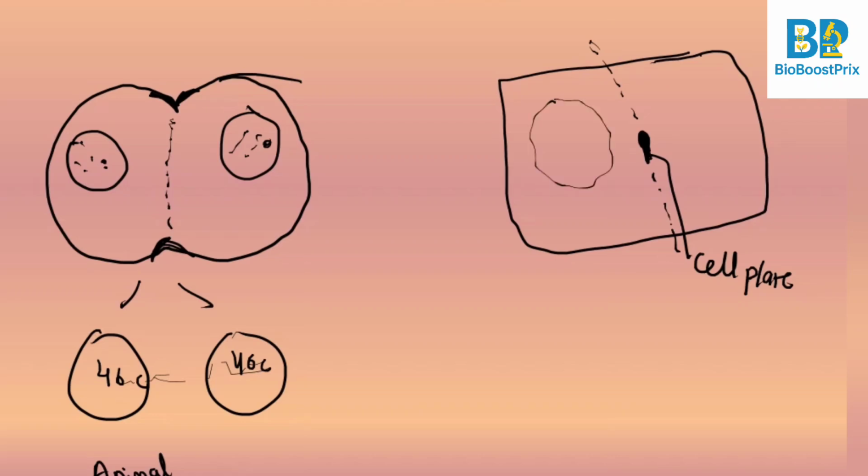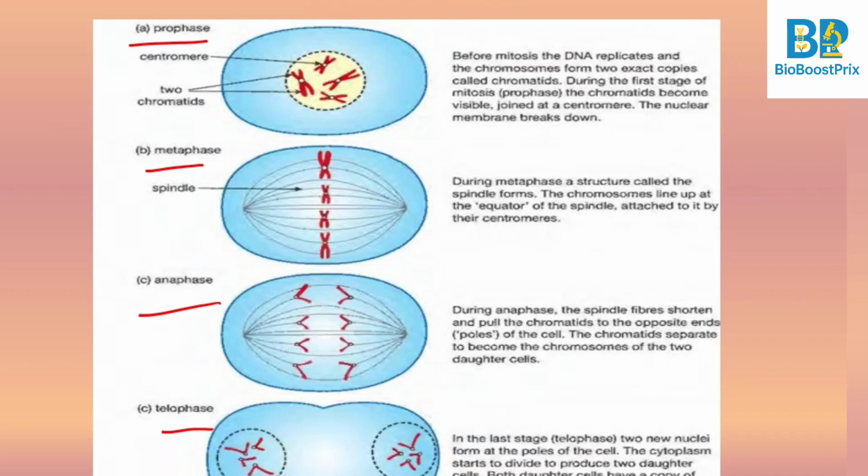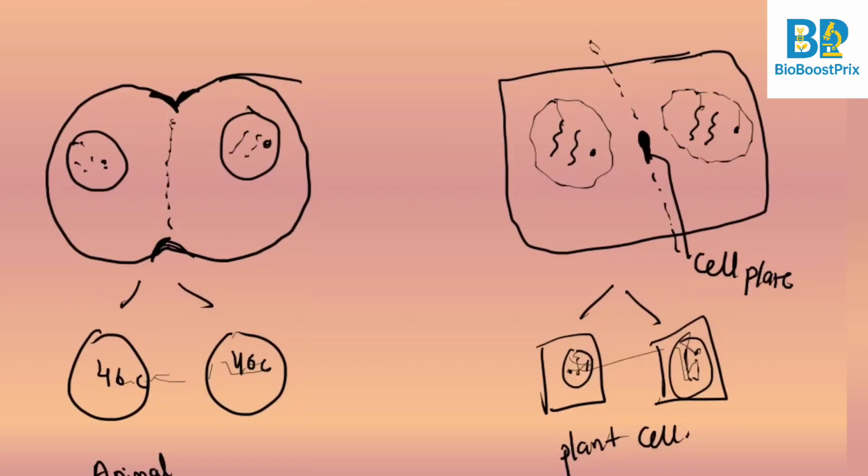Again, the chromosome number remains the same. This is the chromosome, this is the nucleolus. Here also you will find the nuclear membrane reappears, and finally this also gives rise to 2 daughter cells, right, with the cell wall and all, and the chromosome and all. Okay, the nucleus and the chromosome. So this is about plant cell, and this we are learning, the cytokinesis, the last stage of mitosis.